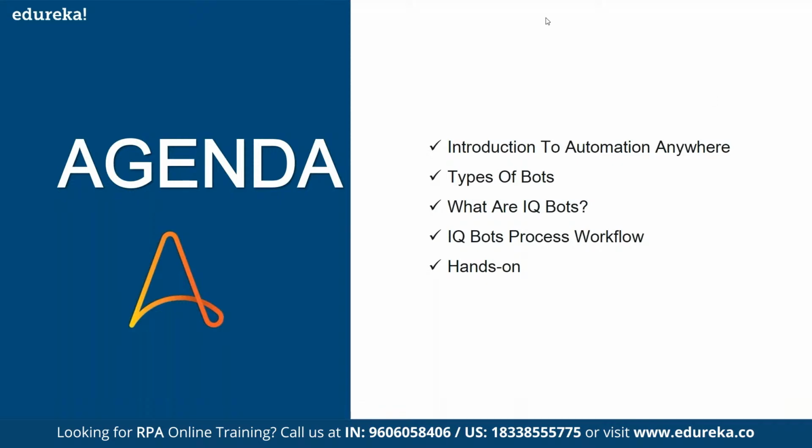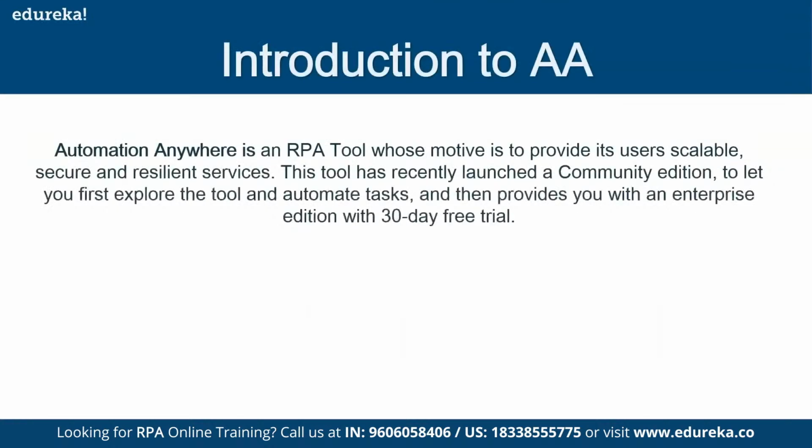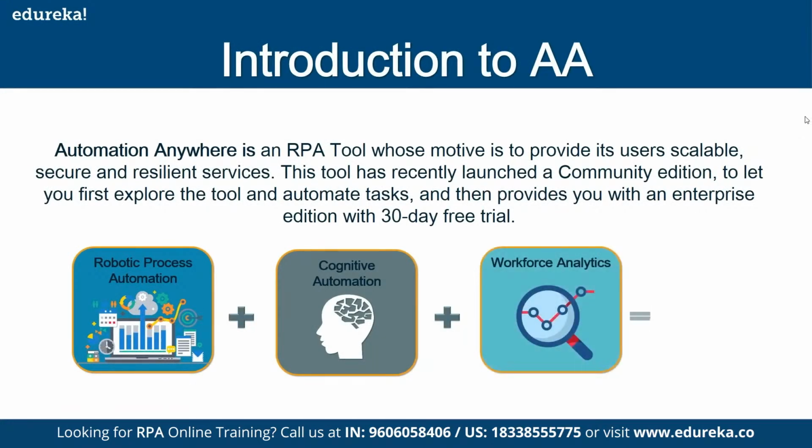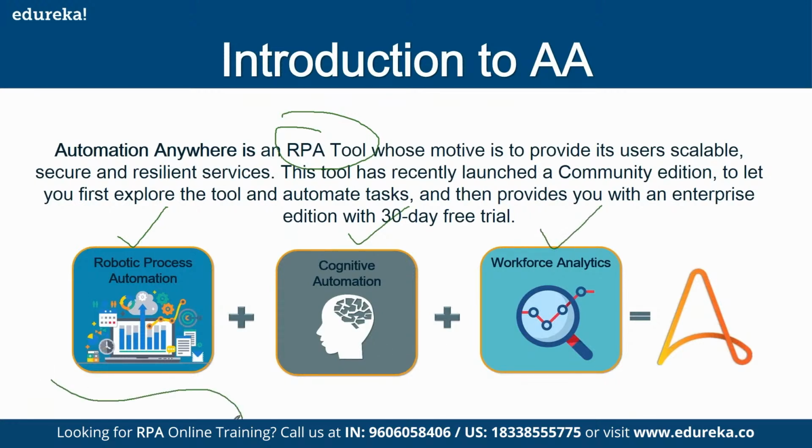Now, introduction to Automation Anywhere. Automation Anywhere is an RPA tool, which is a combination of robotic process automation, cognitive automation, and workforce analytics. This is the beauty of Automation Anywhere when compared to other RPA tools.